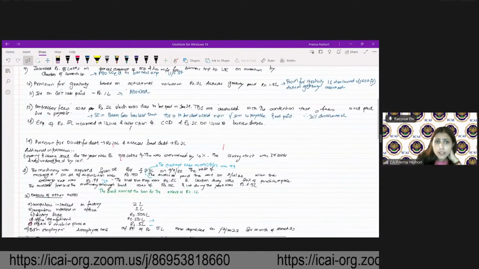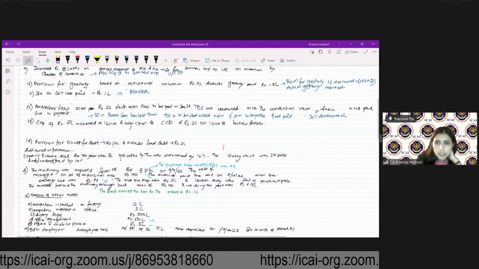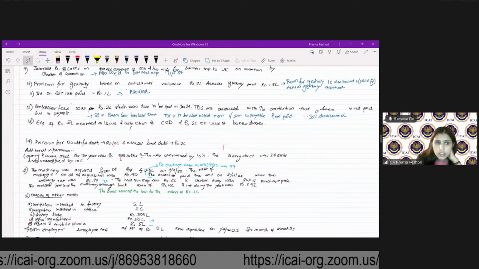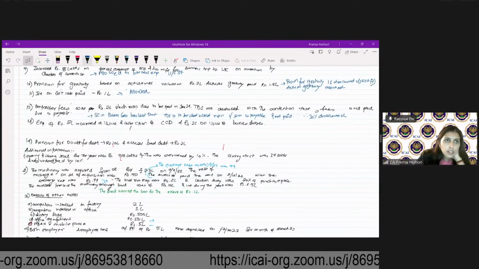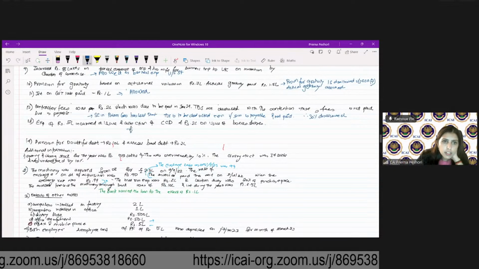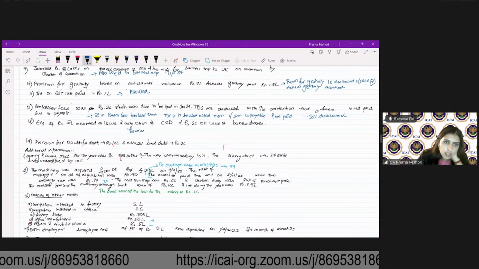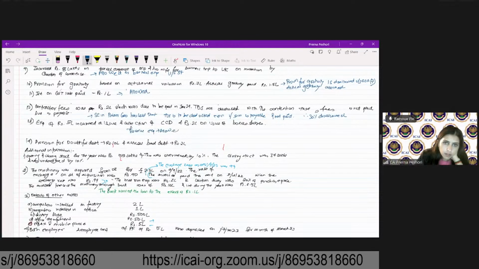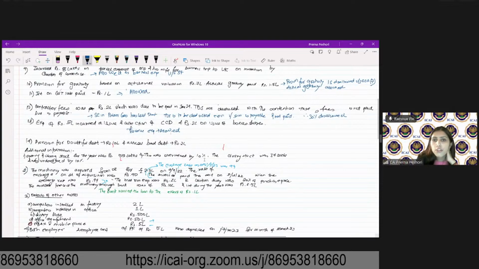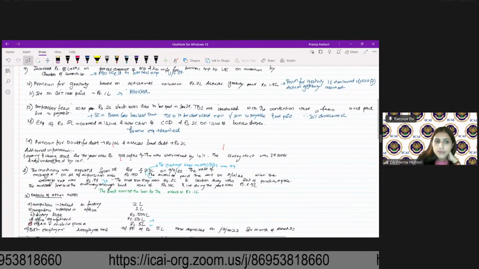Whether allowed, whether disallowed? Allowed? Yes, that's right. So on compulsory convertible debentures, this is a revenue expense. So this is allowed. 2 lakh on issue of bonus shares, allowed or disallowed?